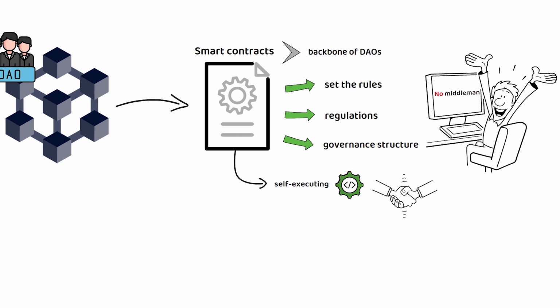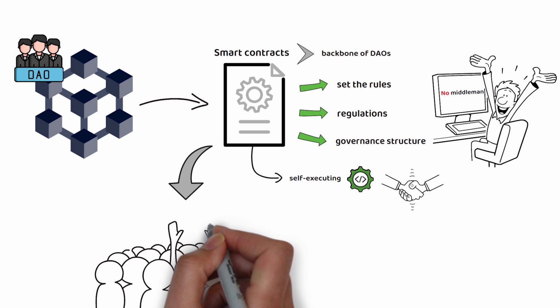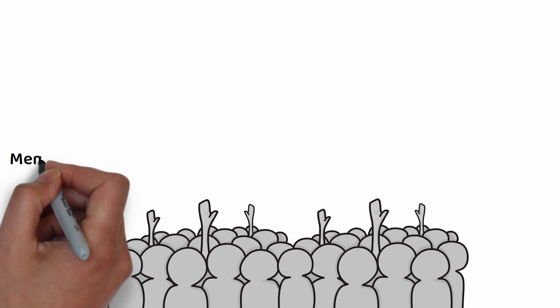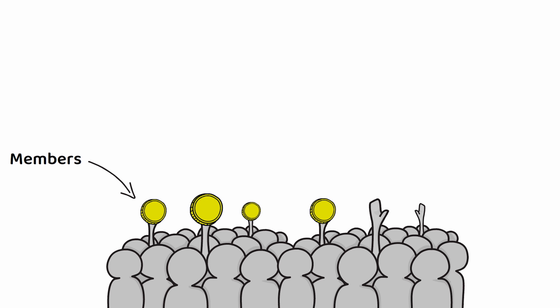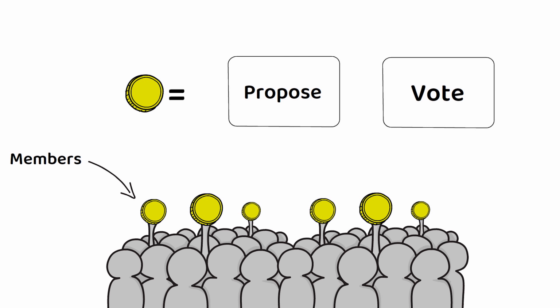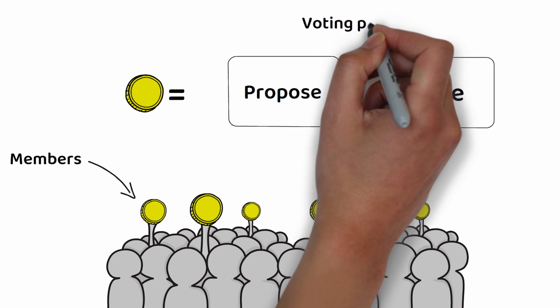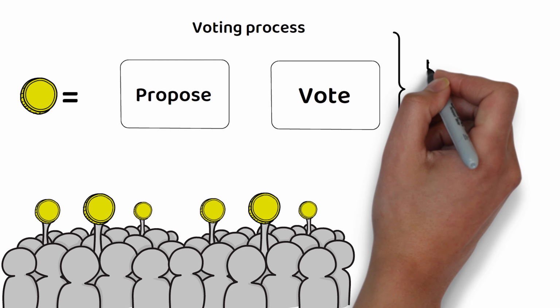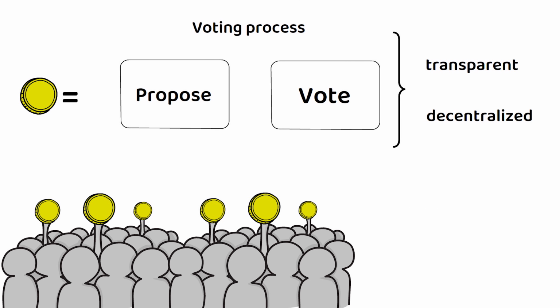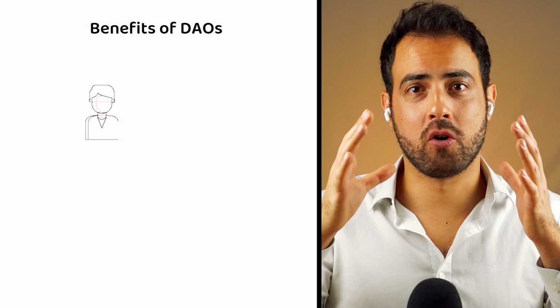In this case, smart contracts are responsible for implementing the decisions taken by the members of the organization when they vote. In a DAO, members are typically token holders who have invested in the organization's own token. These tokens act as a participation and governance mechanism, as they grant voting rights to members who can use them to propose and vote on decisions regarding the direction and operations of the DAO. The voting process in DAOs is usually through a transparent and decentralized mechanism in which members can propose decisions and vote for them.